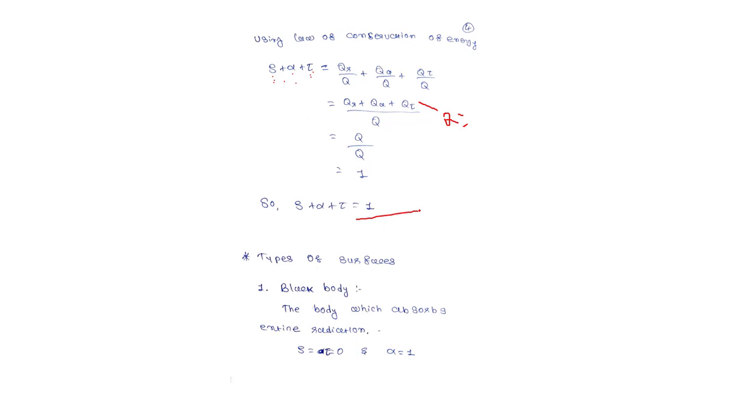Why? Because the absorption for that body is 1. So alpha is equal to 1, absorptivity is 1. If alpha is 1, it is an ideal condition. There may be some losses, but for any black body, alpha is equal to 1. If we put alpha as 1 in this equation, we get rho and tau as 0.